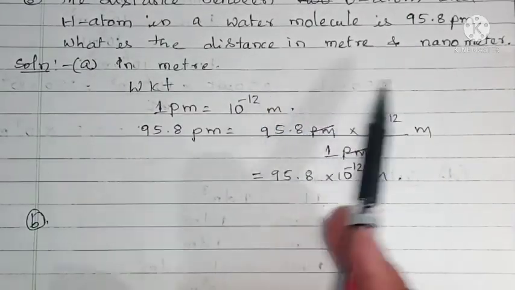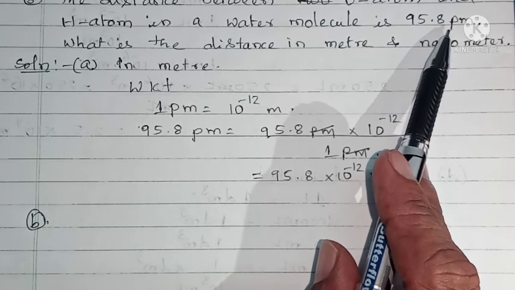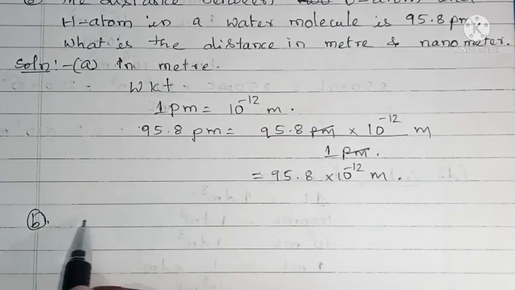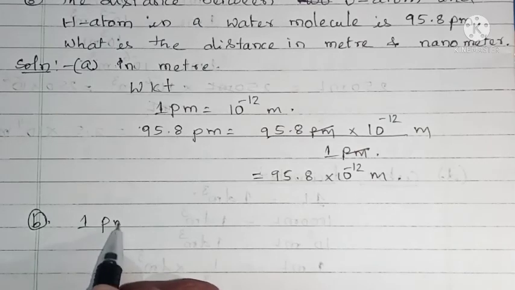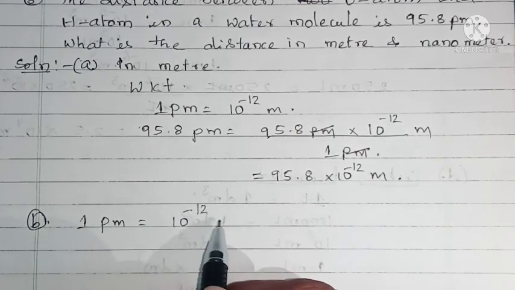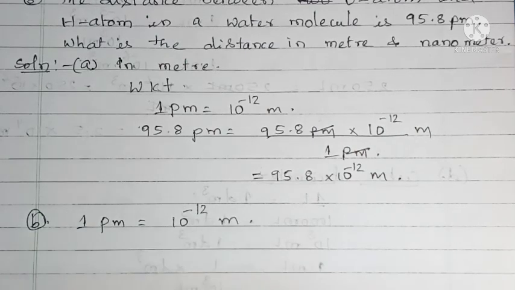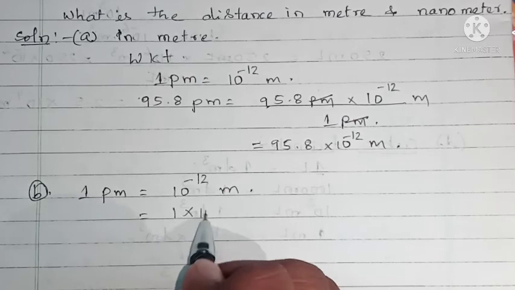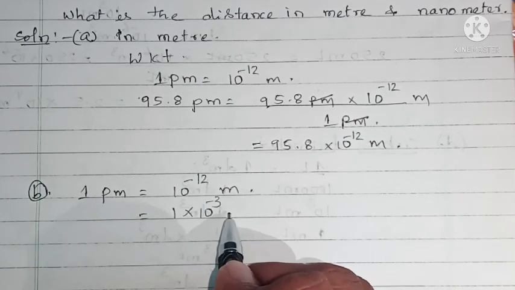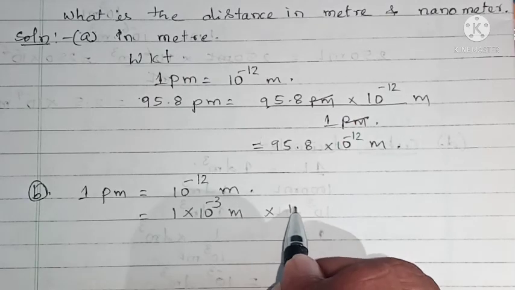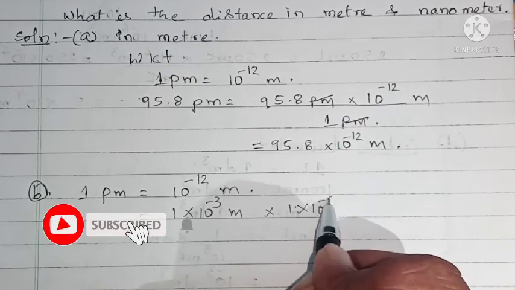Okay, second one, we have to convert 95.8 picometer into nanometer. Again, 1 picometer is equal to 10 to the power of minus 12 meter. We can write this as 1 into 10 to the power of minus 3 into 1 into 10 to the power of minus 9 meter.